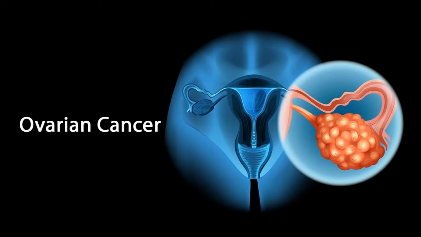Some of these tumors are benign, non-cancerous, and never spread beyond the ovary. Malignant, cancerous, or borderline, low malignant potential, ovarian tumors can spread, metastasize, to other parts of the body and can be fatal. Epithelial ovarian tumors. Epithelial ovarian tumors start in the outer surface of the ovaries. These tumors can be benign, not cancer, borderline, low malignant potential, or malignant, cancer.